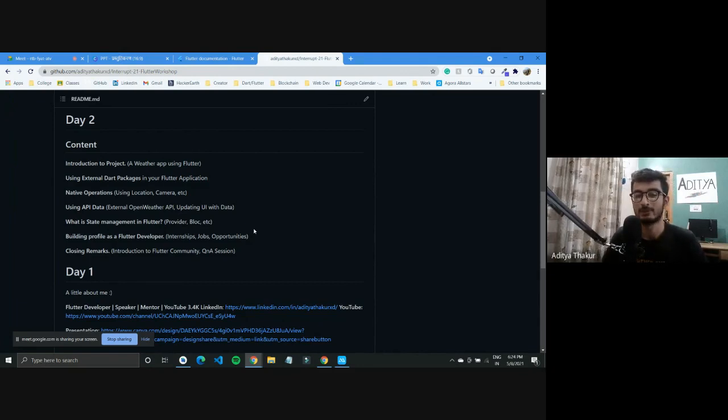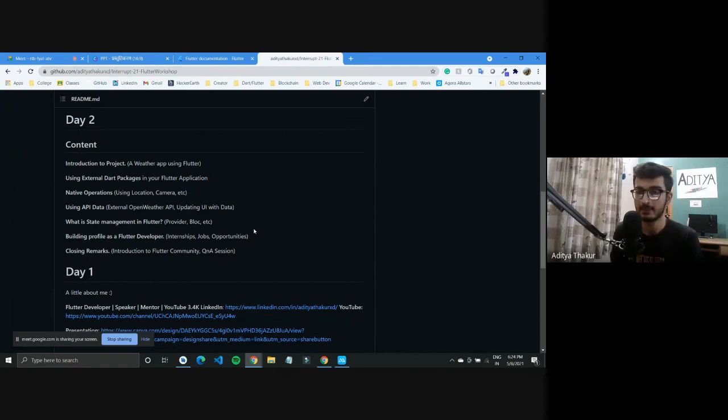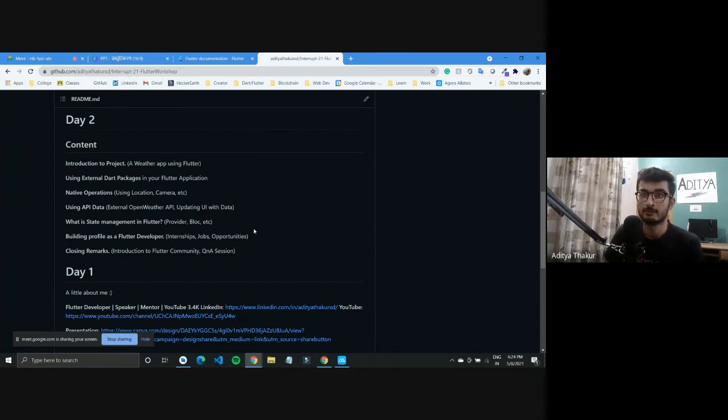And then we would be looking at a few other topics, as in state management. Today we saw what stateless widgets and stateful widgets are. Let us say I was using the button to update the color, but that is very cumbersome, in the sense that if I want to make a few changes, my widget would have to be updated all over again.